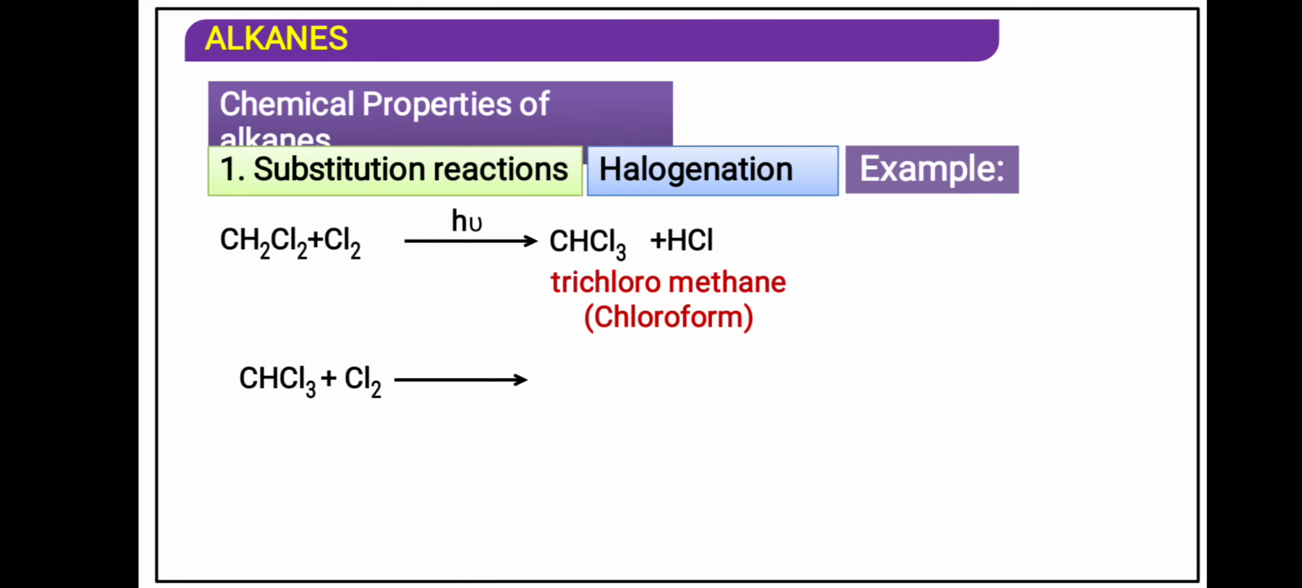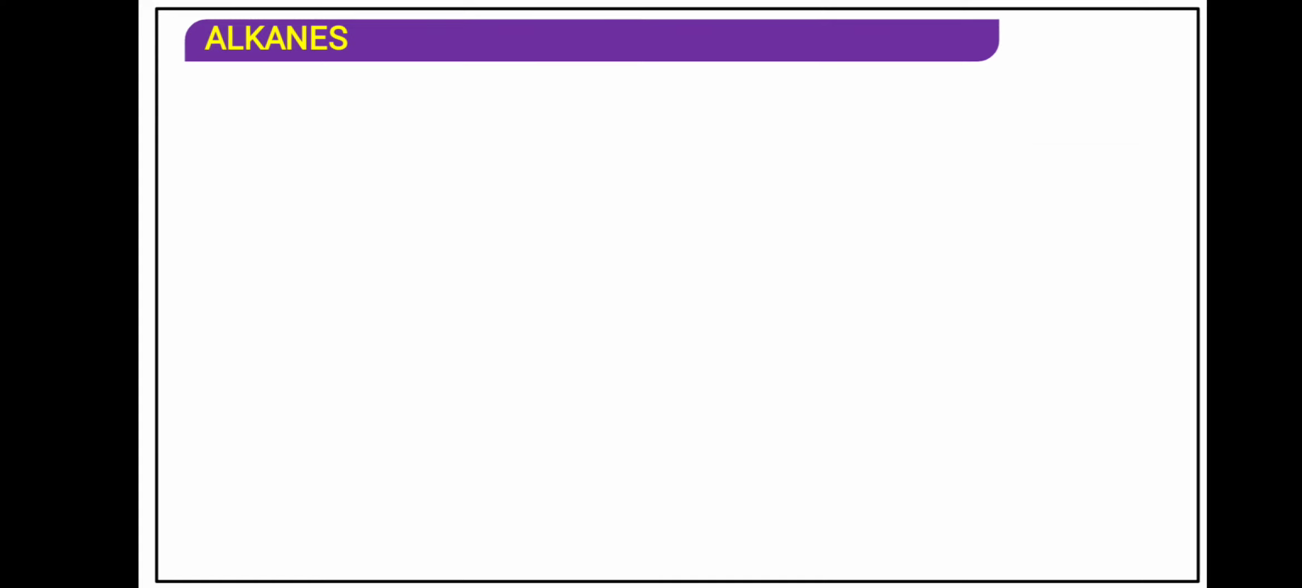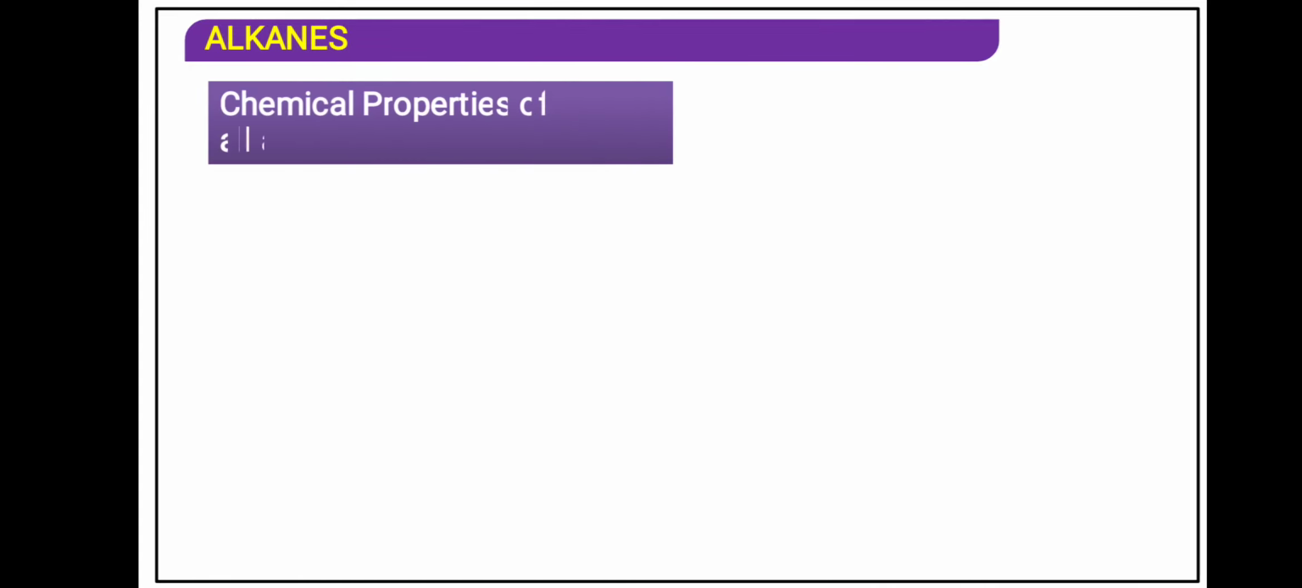Again chloroform will react with chlorine in sunlight, and carbon tetrachloride, CCl4, will form. This is a chain reaction which does not stop at one step; it continues till the fourth step. This is the drawback of this reaction. If we want to obtain chloromethane, it is very difficult to obtain it in one step.